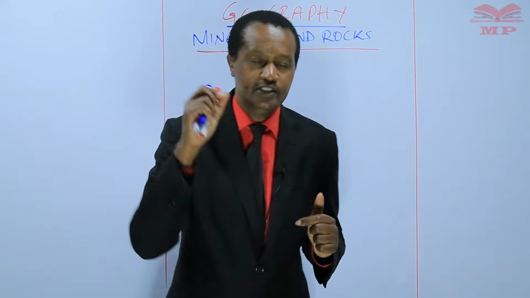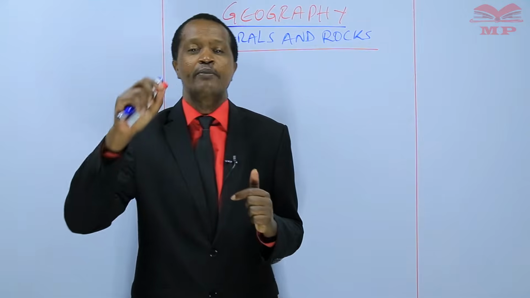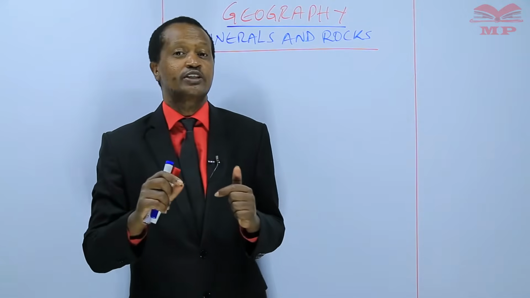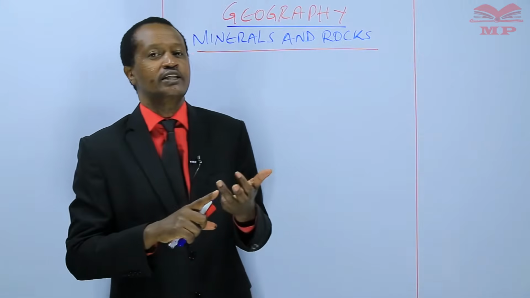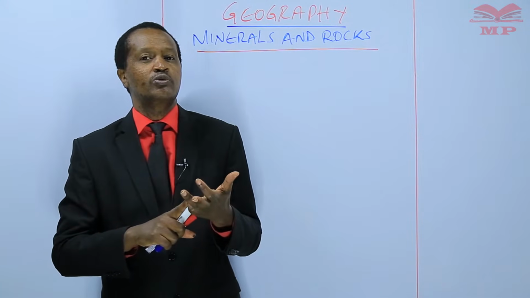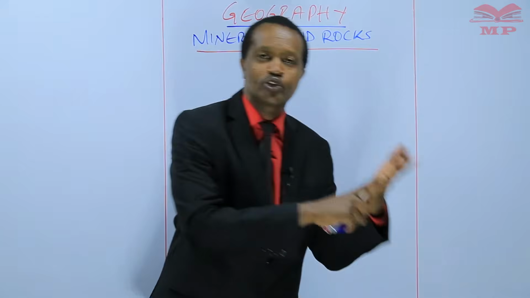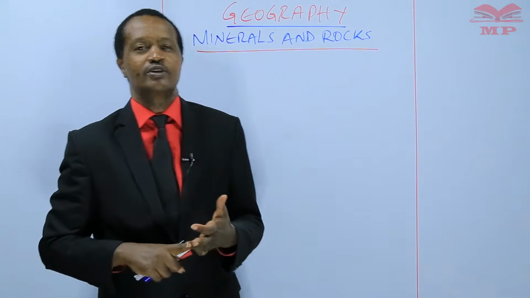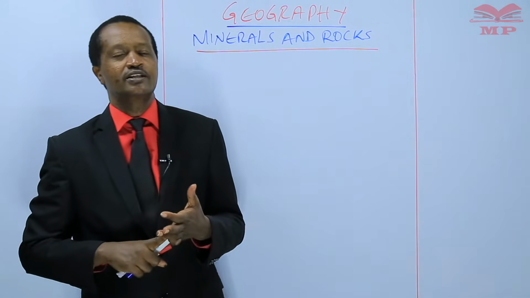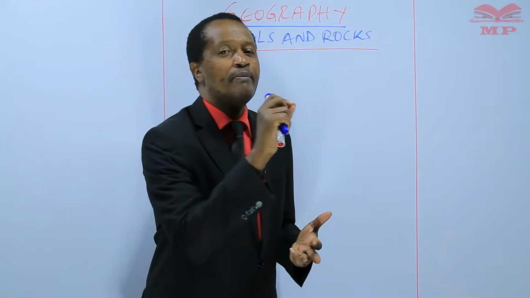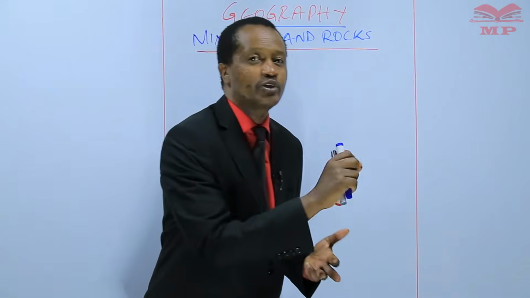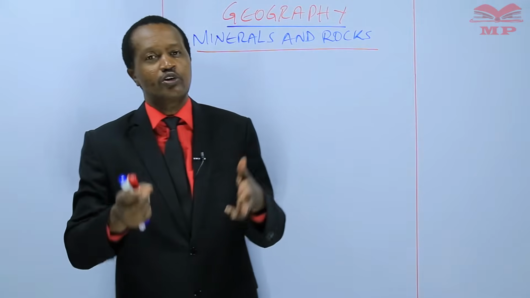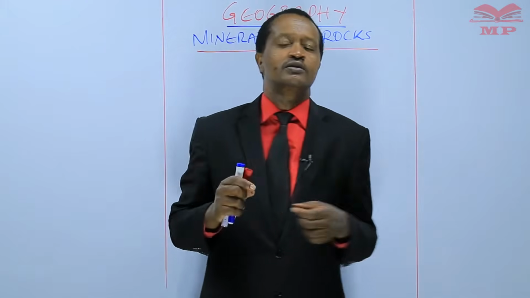For a substance to be termed as a mineral, it has to meet the following conditions. Number one, it has to occur naturally. That means that minerals are not man-made. We all find them here on the earth.